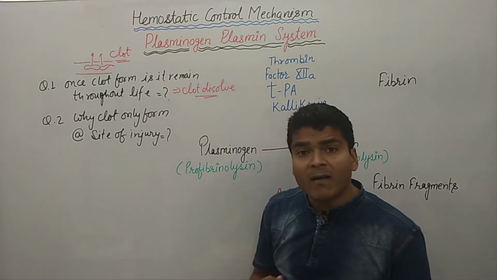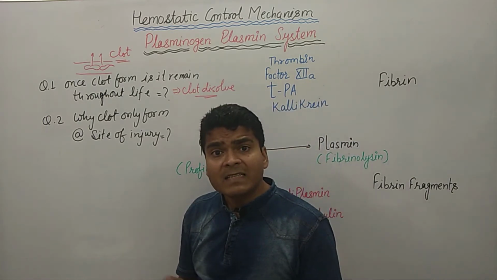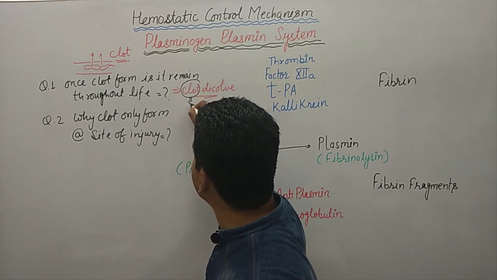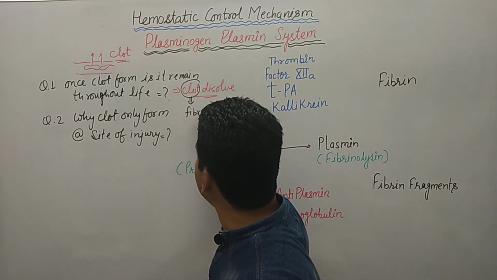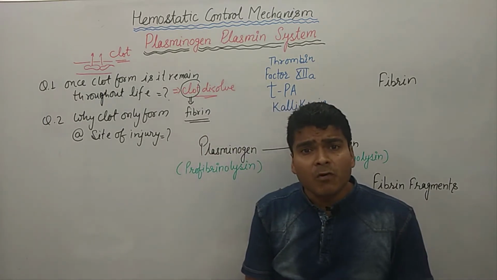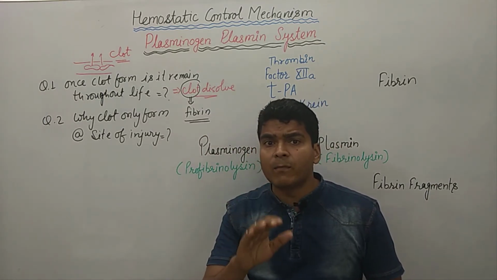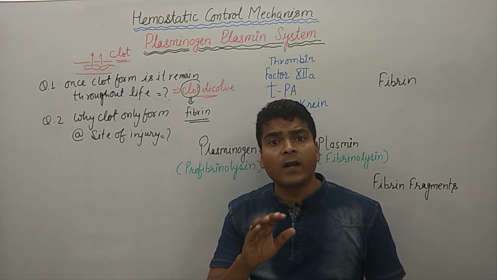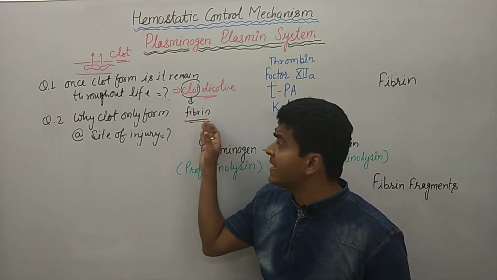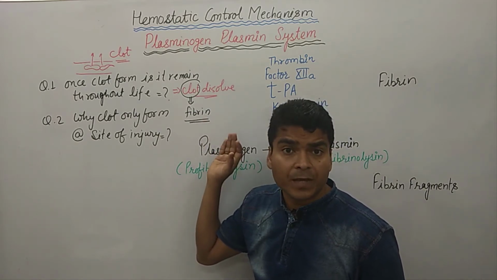We already discussed that when the clot is formed, it is made up of fibrin threads. There is a system in our body which can break these fibrin threads.